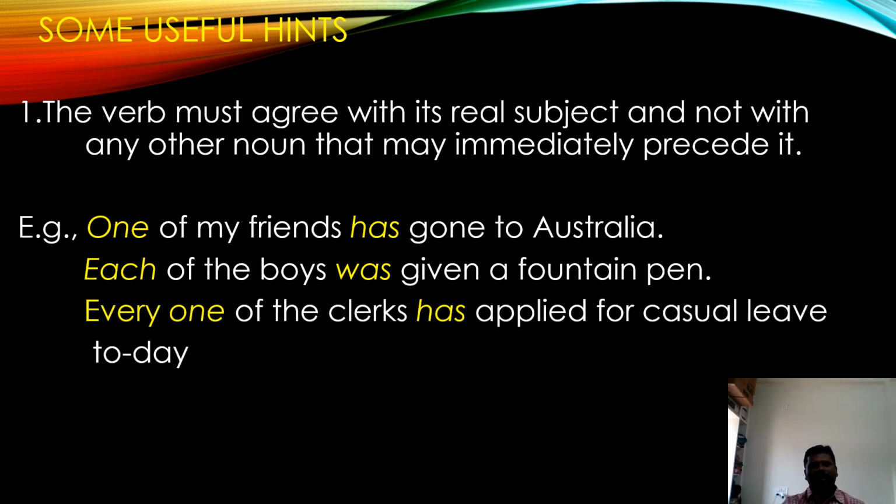Every one of the clerks has applied for casual leave. Everyone is the real subject. Everyone is a singular subject, so it must agree with its verb. Singular subject and singular verb must agree with one another. Every one of the clerks has applied for casual leave today.